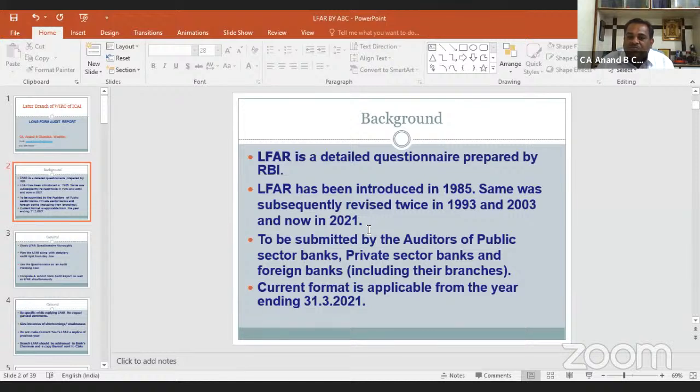It was subsequently revised in 1993 and 2003, and now again in 2021. LFAR is to be submitted by the auditors of public sector banks, private sector banks, and foreign banks, including their branches. The current format is applicable from 31st March 2021.